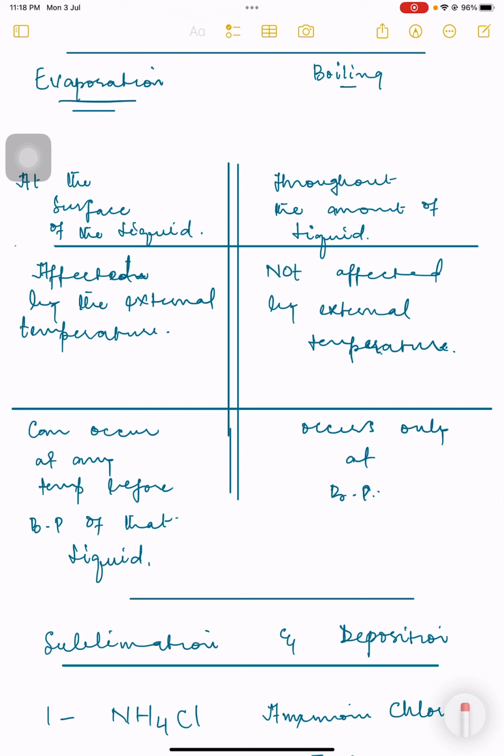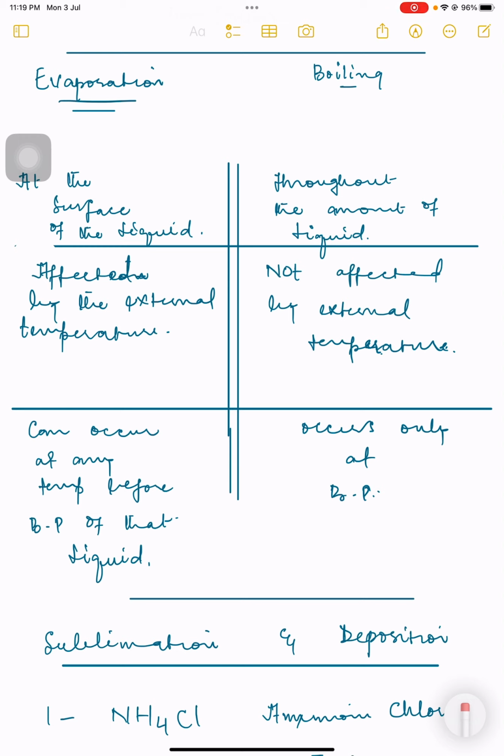The third difference is that evaporation can occur at any temperature before the boiling point of the liquid. For example, let's consider water. I'm giving you the example of water again and again because it is a very easily available liquid, and lots of information about it is already very clear. We know that water is a liquid of which 3 states are very clear. We drink water in the liquid state. Ice is the solid state of water, whereas steam is the gaseous state of water. So these 3 states are in front of you.